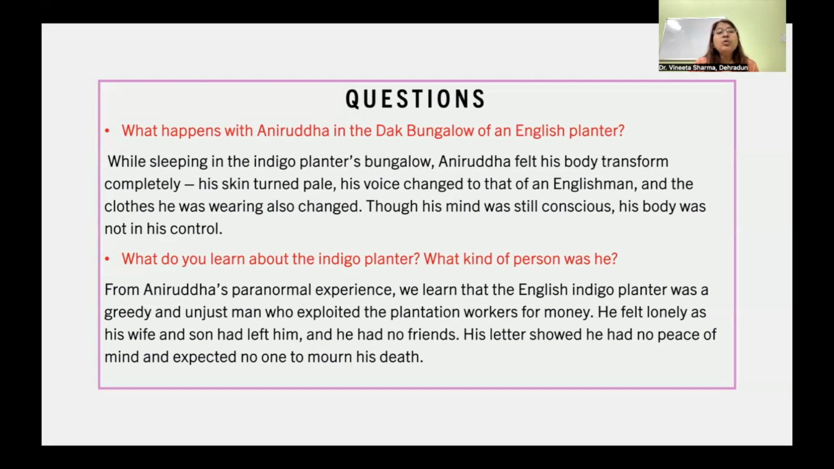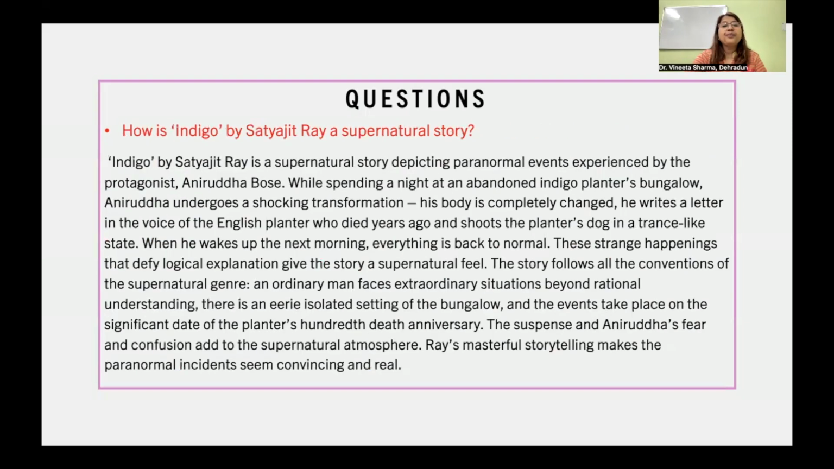What do you learn about the indigo planter? What kind of person was he? So, from Aniruddha's paranormal experience, we learn that the English indigo planter was a greedy and unjust man who exploited the plantation workers for money. He felt lonely as his wife and son had left him and he had no friends. His letters showed he had no peace of mind and expected no one to mourn his death.